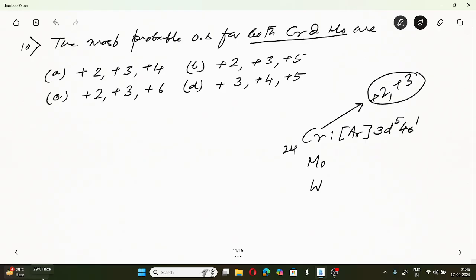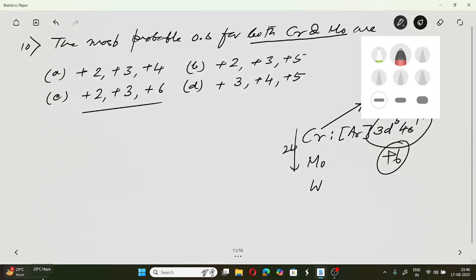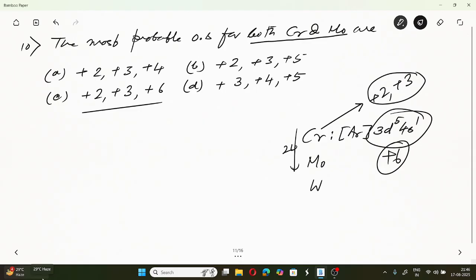Usually as you move down the group, the highest oxidation state is stabilized. So the highest oxidation state is +6, so +2, +3 and +6 is the possibility for both. As you move down the group, the highest oxidation state, +6, will be stabilized.